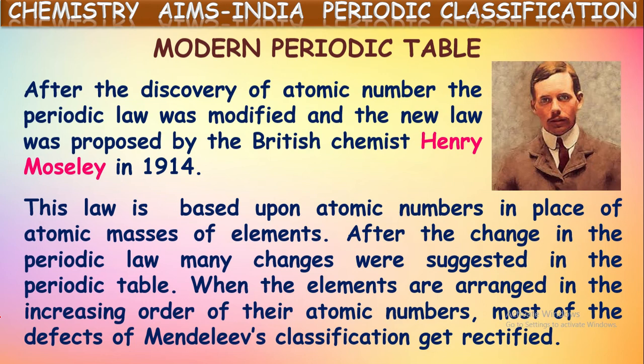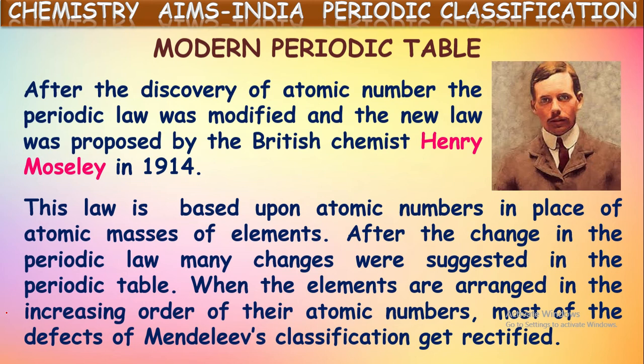So what was the earlier periodic law? The physical and chemical properties of the elements are a periodic function of their atomic masses. That means when elements are written in increasing order of their atomic masses, properties are repeated from one element to another element. It was the periodic law given by Mendeleev and the scientists before him, based upon which elements were classified. But later on, Moseley modified that. In place of atomic mass, he chose atomic number as a basis. Based upon that, he gave the periodic law and tried to classify the elements.